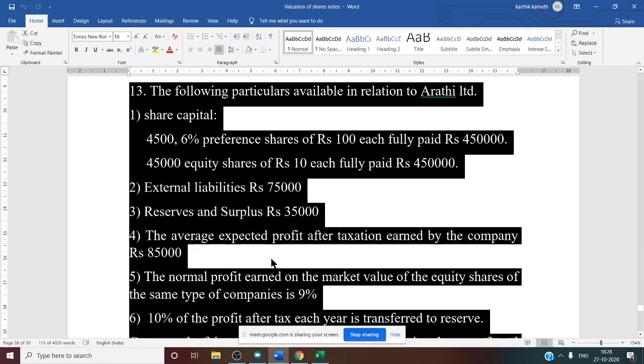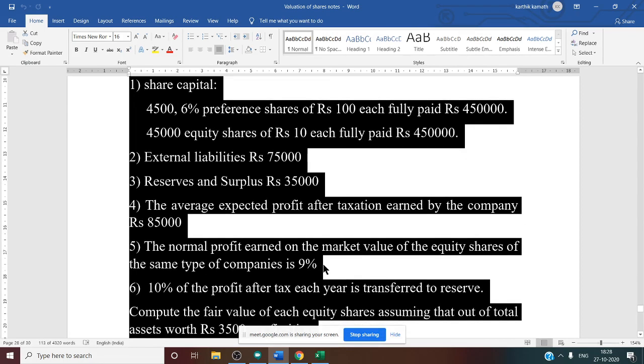Next, normal profit earned on the market value of equity share in the same type of company is 9%. So here this is nothing but NRR, normal rate of return. The rate of NRR is directly given in the question, 9%. 10% of the profit after tax is transferred to reserve. Rate of reserve is also directly mentioned, that is 10%.